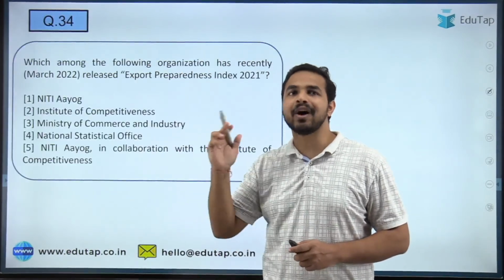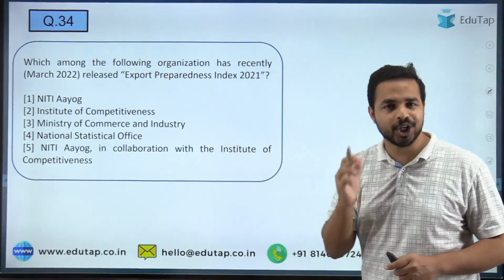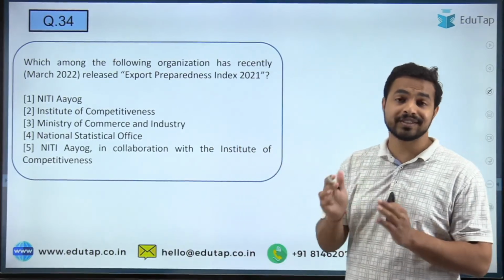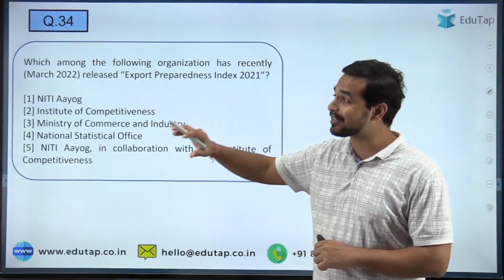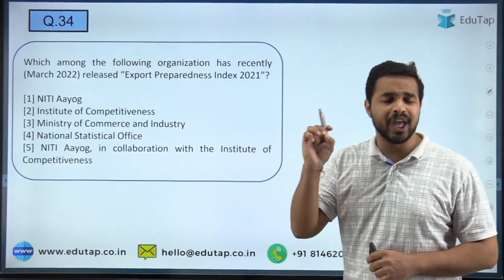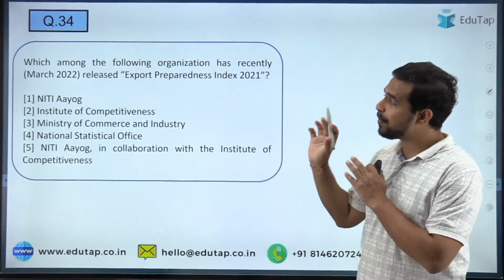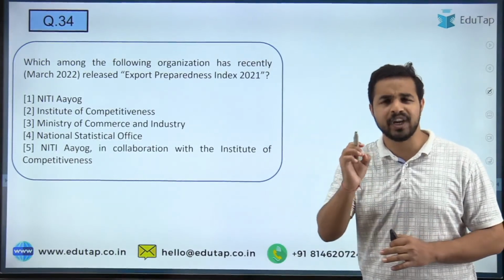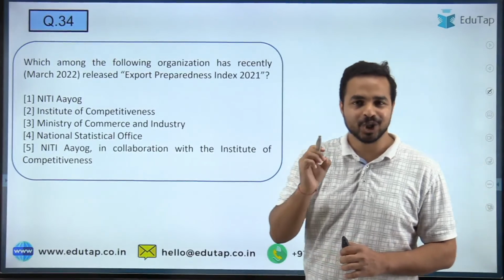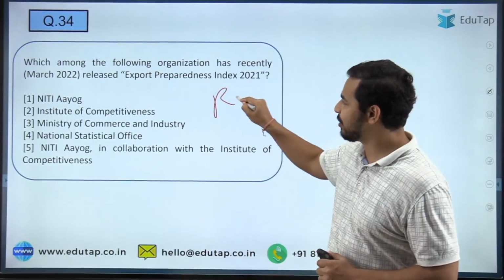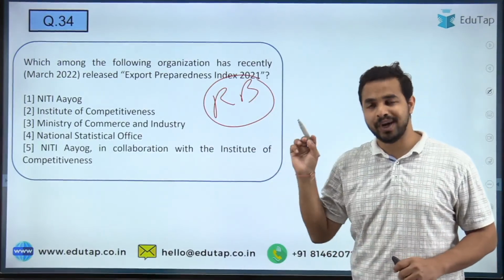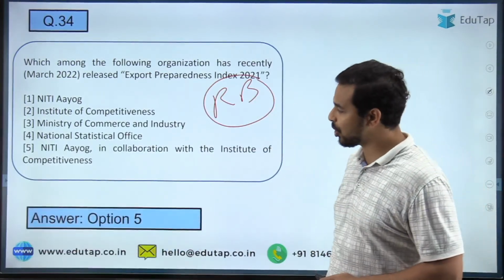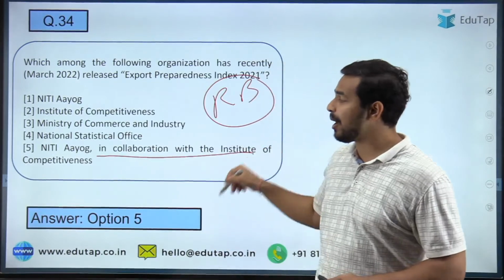And now let's move on to the report which I already told you that we are going to discuss, as we discuss the export target of India as per the economic survey। Now why not let us also discuss the export preparedness index, a very important report। तो export preparedness index की जब हम बात करें तो very first dimension here is the releasing body। So quickly tell me that what exactly is the releasing body of the export preparedness index 2021। And here guys the right answer to the question is Niti Aayog in collaboration with the Institute of Competitiveness।